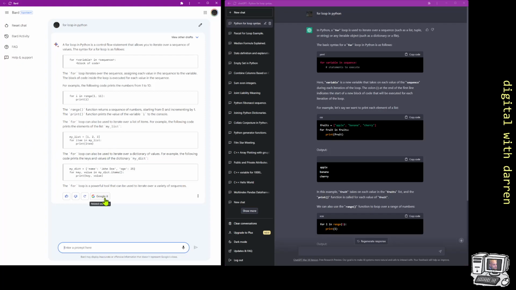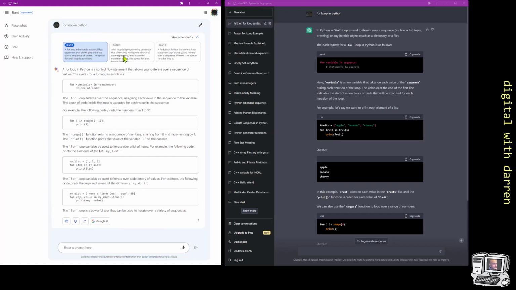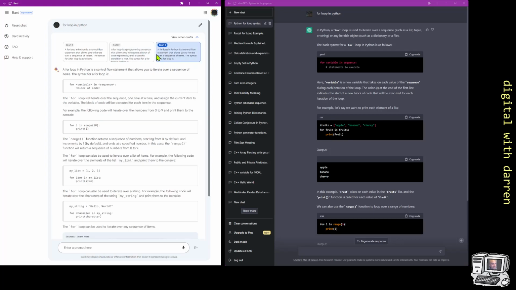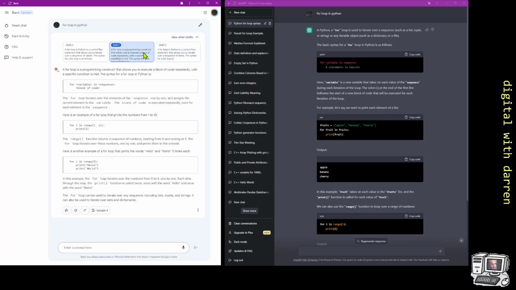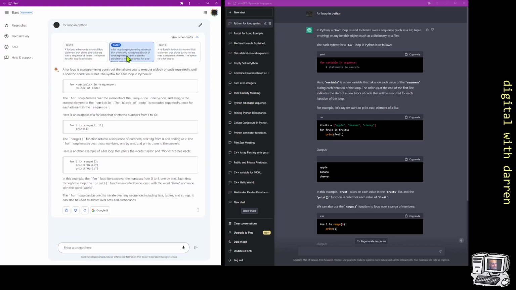But I did check it on my phone and there were more things like links and stuff. But there are other options. View other drafts. So this is quite interesting. Bard gives you other options for answers. So it gives you variants. GPT does not give you variants. So that is very helpful because let's have a look.